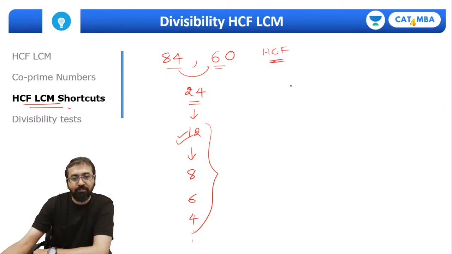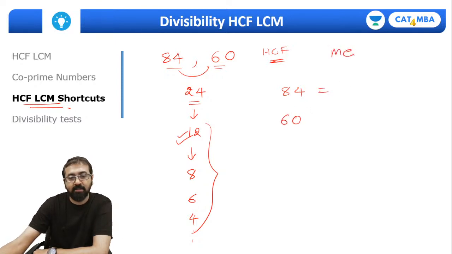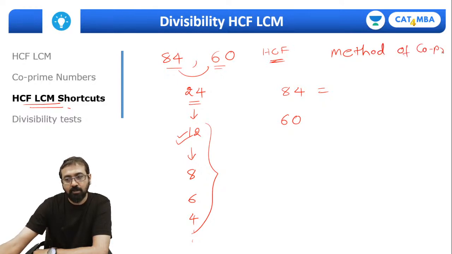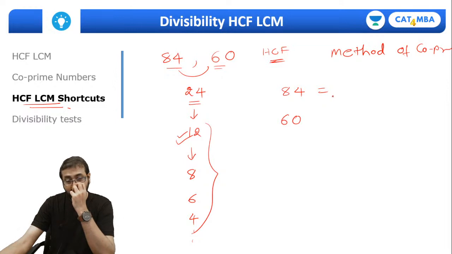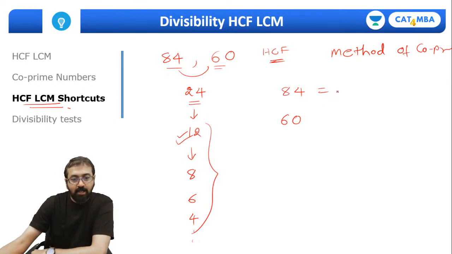In the same way, once you have found the HCF for two numbers, say 84 and 60, for LCM we can use that co-prime method for HCF and LCM, right? And what is that method? So it's 12 into 7 and 12 into 5.